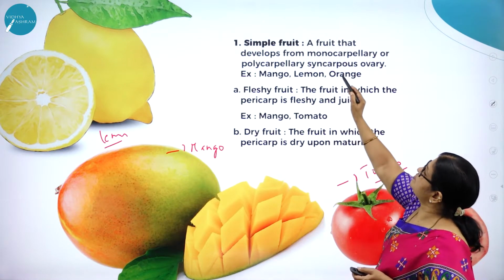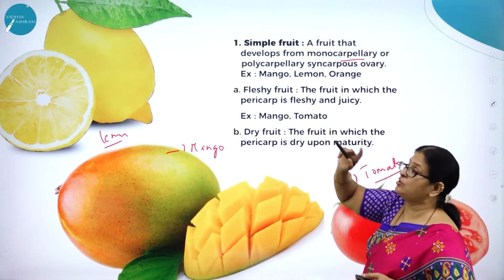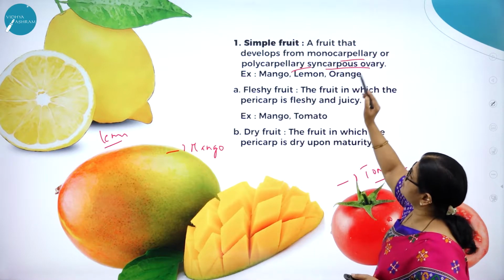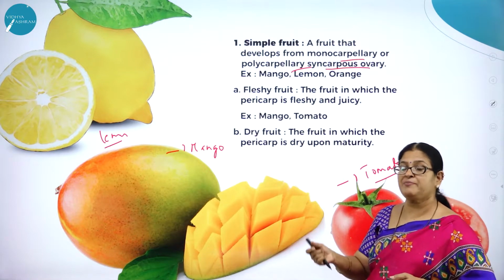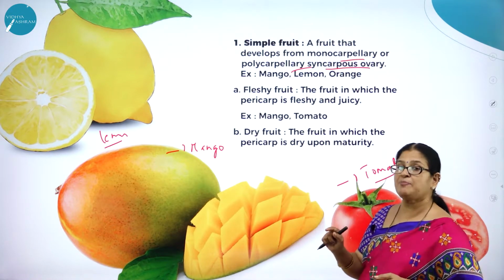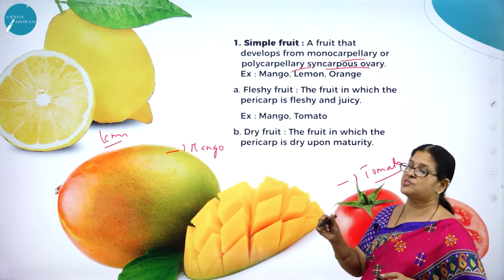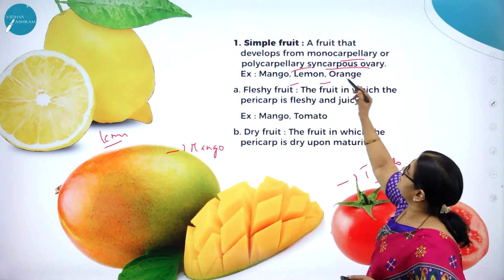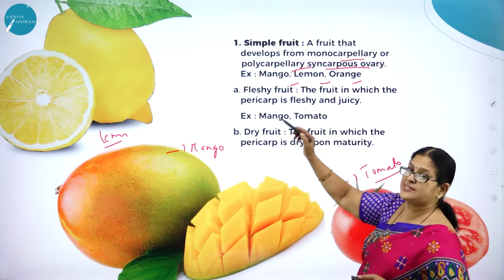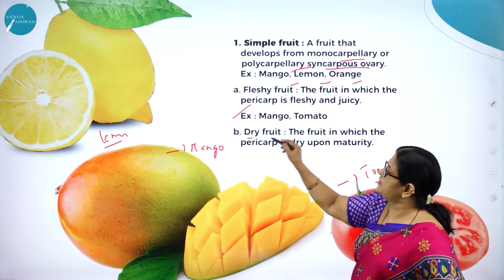A fruit that develops from a monocarpellary, polycarpellary, or syncarpous ovary. Monocarpellary means a single carpel. Polycarpellary means more carpels. Syncarpous means fused carpels. Examples are mango, lemon, orange. Then, as I said, simple fruits are classified into fleshy fruits and dry fruits.